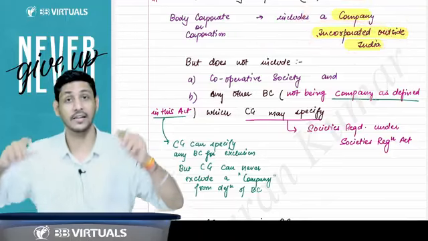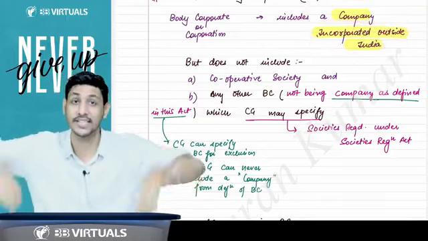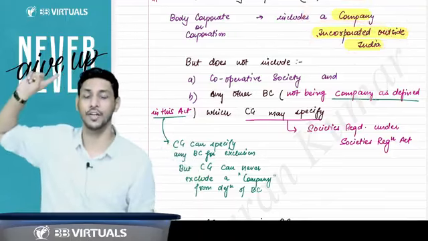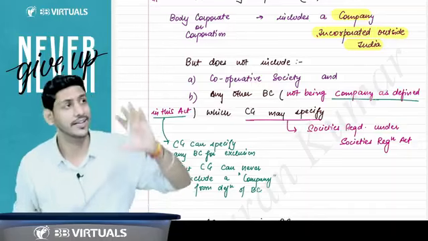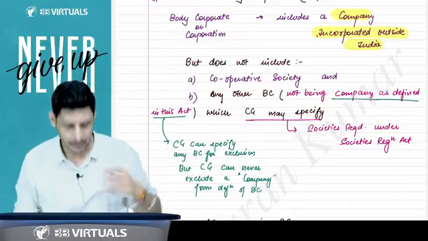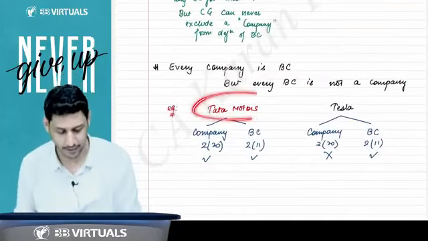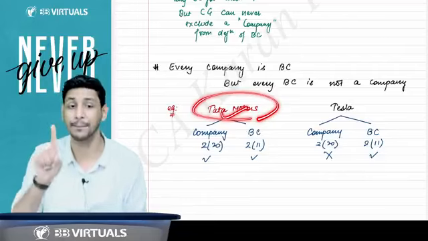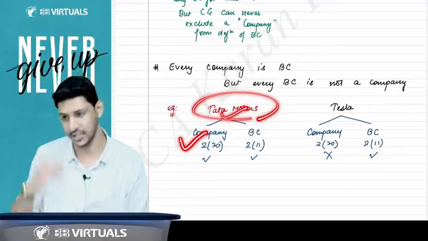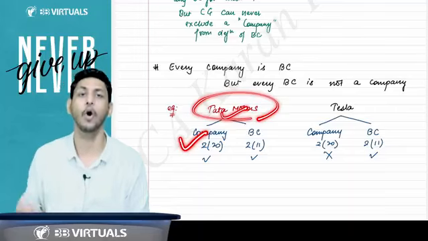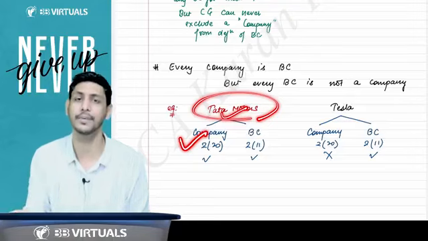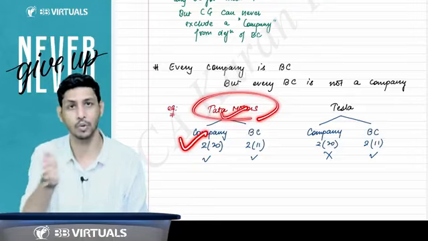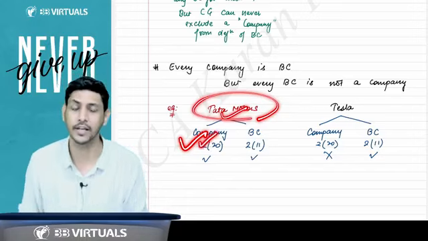The company is the company which is incorporated under this Act or any previous company law. Let me give you an example. There is a company, Tata Motors. Is Tata Motors a company as per Section 2 clause 20? Yes, because it is incorporated under this Act or under any previous company law. So it is a company as per Companies Act 2013 Section 2 clause 20.